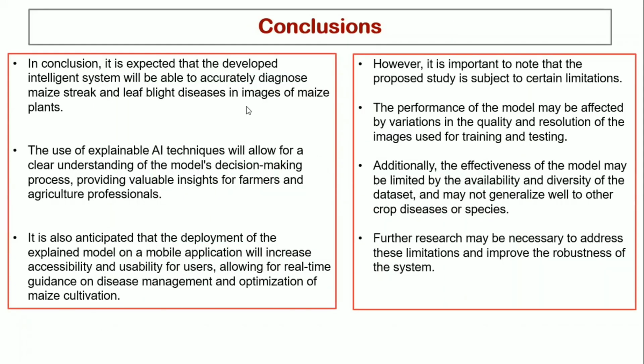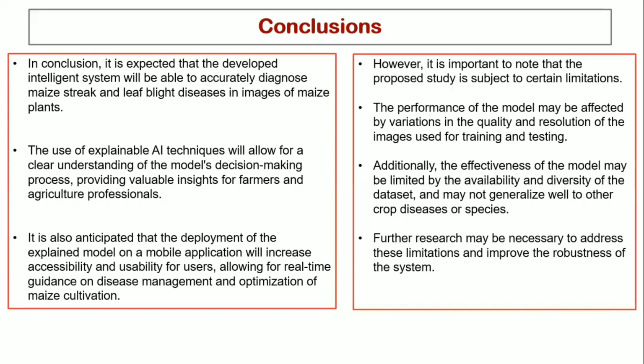We expect the developed intelligent system to be able to accurately diagnose maize streak and leaf blight disease, owing to the fact that we shall carry out some data pre-processing to remove the irrelevant images and also perform some data analysis to select the most important features that will contribute to the building of the model.